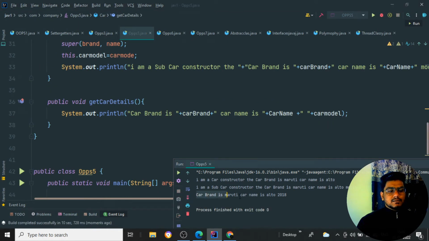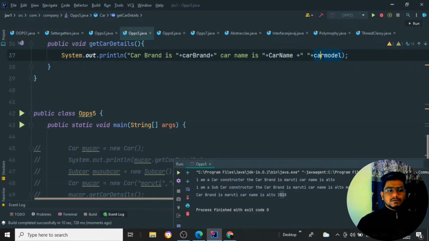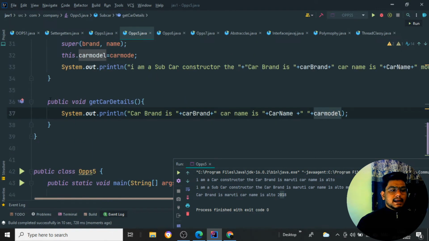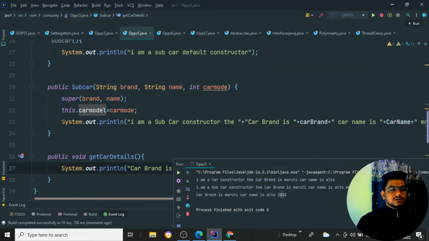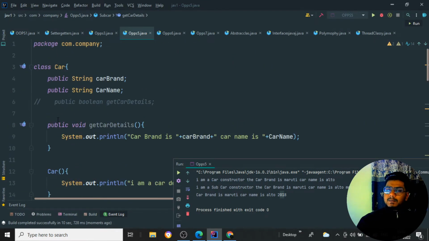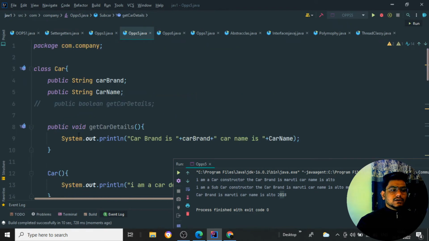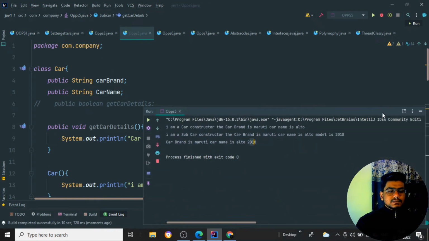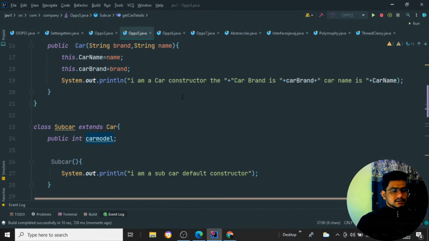You can see the car brand is Maruti, the name is Alto, and 2018 is also printed, the model is also printed, because the particular method is present inside the child class. So it is not borrowing the method from the parent class, it is not inheriting the properties. Suppose it was not there, it would inherit the properties of the parent. So like this the things work.